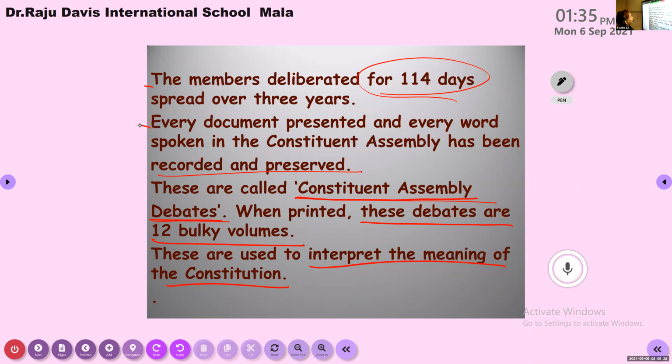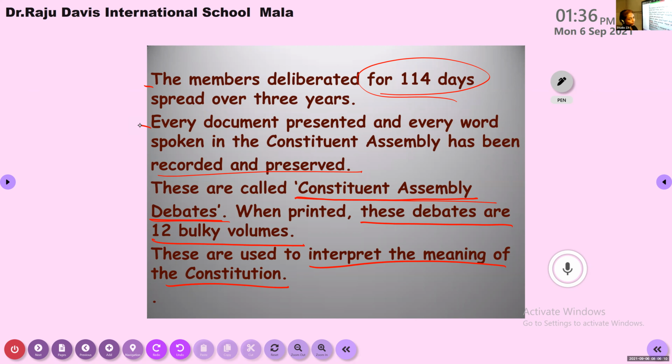Yes, ma'am. The members deliberated in the sense that they met for 114 days, spread over almost 3 years. So they took about 3 years to complete the constitution. In that, every document they presented, every word they spoke in the Constituent Assembly related to the constitution is recorded and preserved. Till now we have all those things with us, and we call all those the Constituent Assembly Debates.